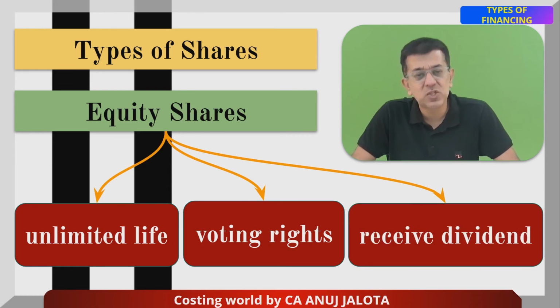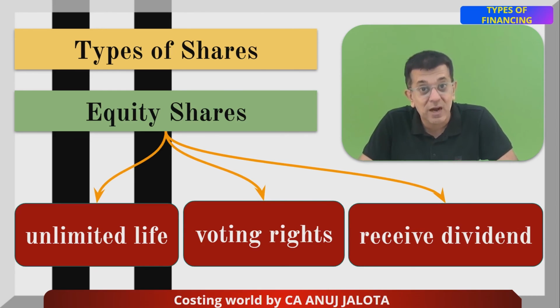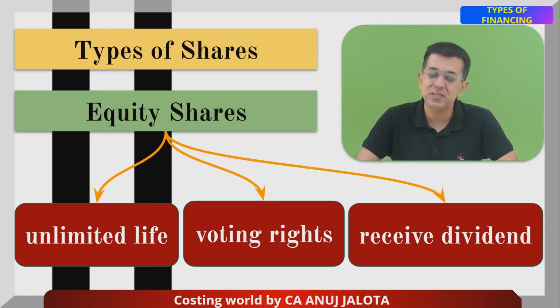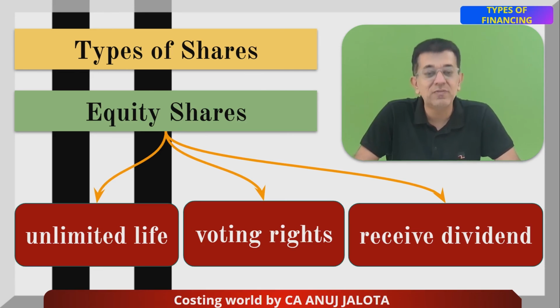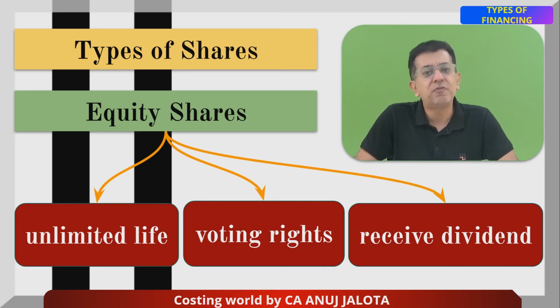Further, the last one: obviously they are entitled to receive the dividend. They can get any amount of dividend, but after the dividend of preference shareholders is given. The rate of the dividend is generally discussed in the annual general meeting, and those who are still shareholders of the company will get the dividend. One extra thing: if a company has issued ADRs and GDRs, like Infosys, like Wipro and so on, even the foreign shareholders will get the dividend, of course in a foreign currency.